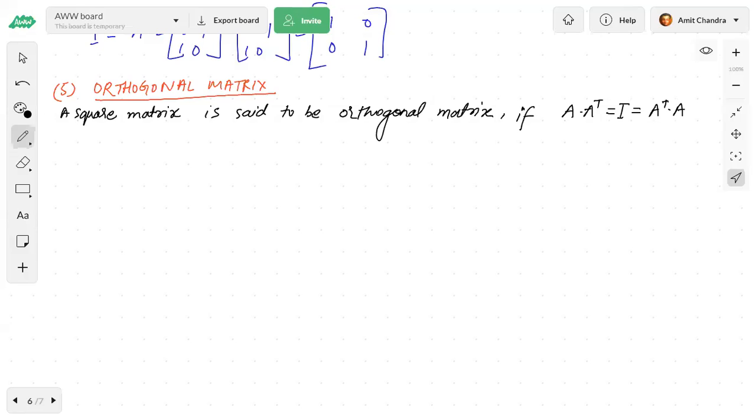Just check this one also. If they have given that a matrix is orthogonal, then this property should be satisfied. This property will make it an orthogonal matrix. Okay, fine.